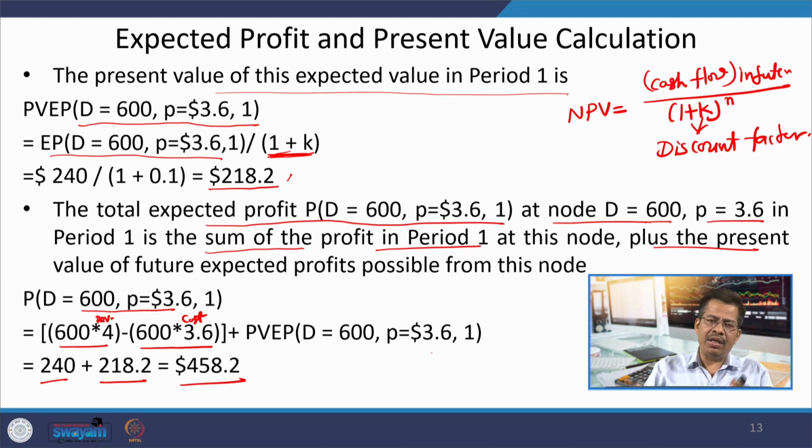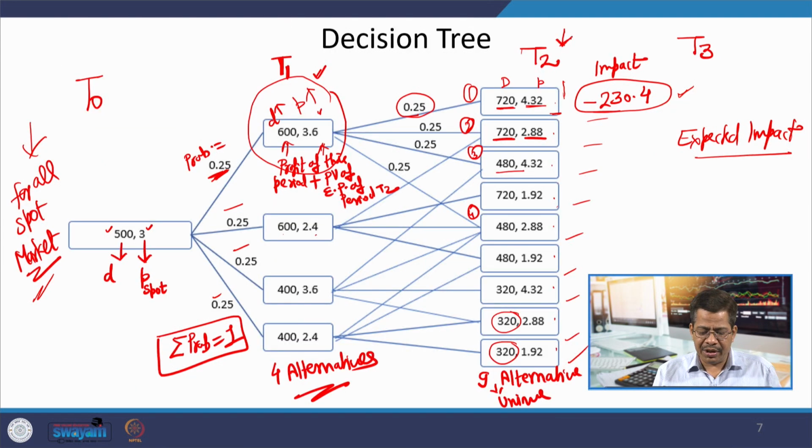And similarly, you need to go backward to time t0 also. Whatever calculation I did for t1, the same calculation will go for t naught also.